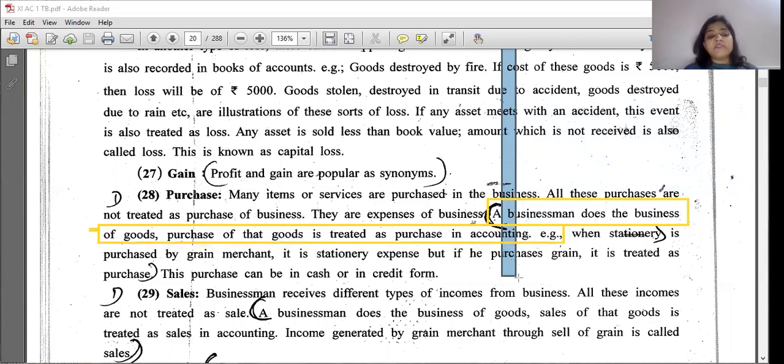Example: when stationery is purchased by a grain merchant, it is a stationery expense. What is that? Stationery expense, not the goods purchased. That will be termed as stationery expenses. Is it clear? A grain merchant is purchasing what? Stationery.